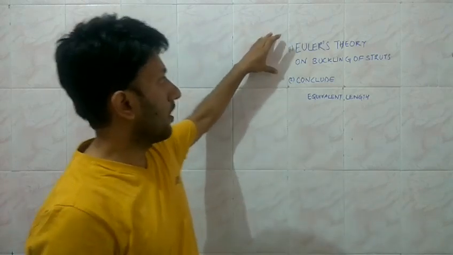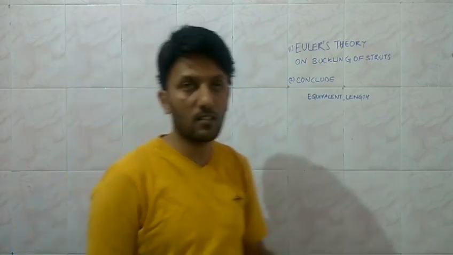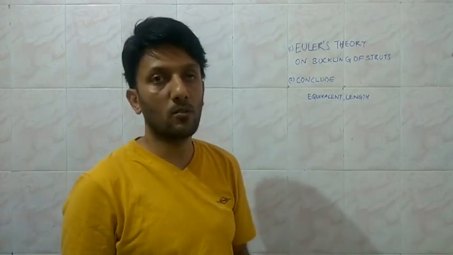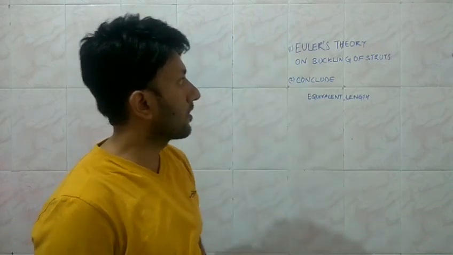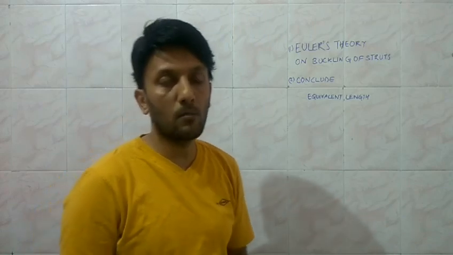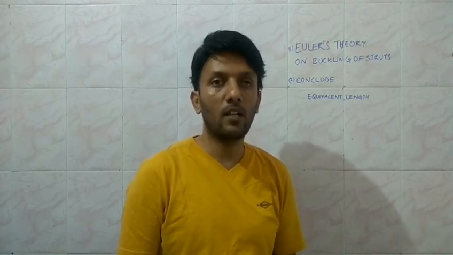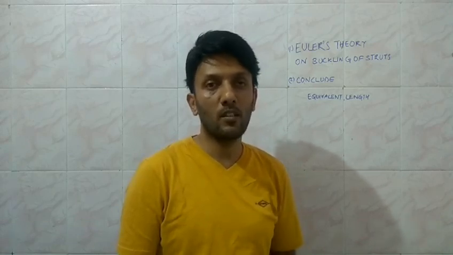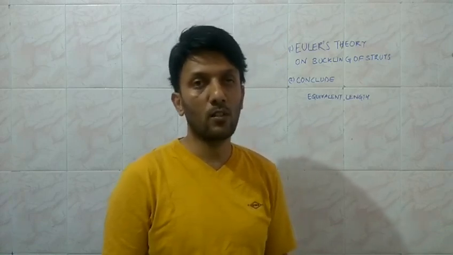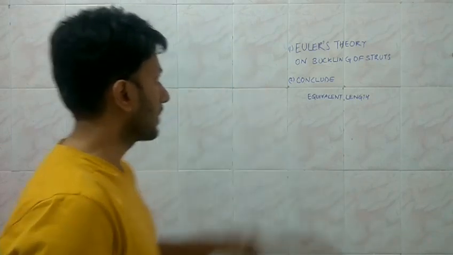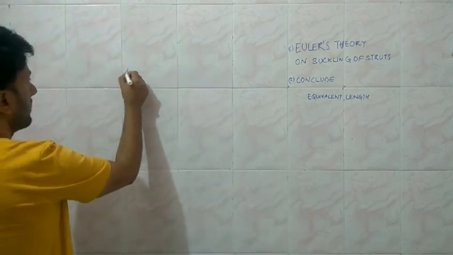So Euler has proposed a theory for the buckling of struts, and we have already discussed that a strut is a type of column whose slenderness ratio is large. Based upon this theory, we will try to find out the critical value of the load that is safe when applied to the columns, and beyond such a point, the columns immediately collapse. So it is very important to find out such limiting values of the load, and these load values are given by the Euler theory. So we will talk first about the